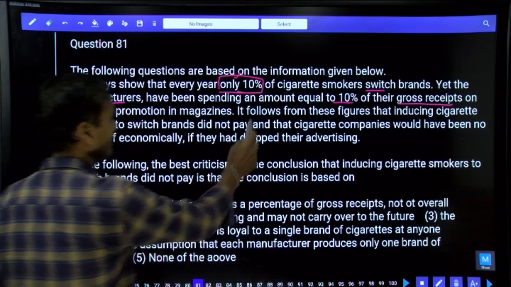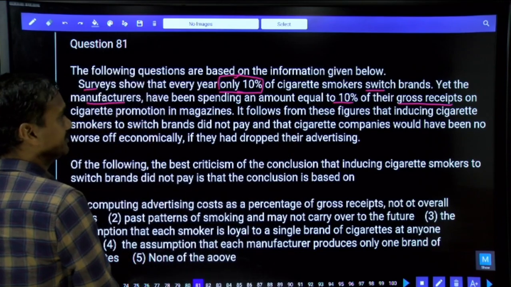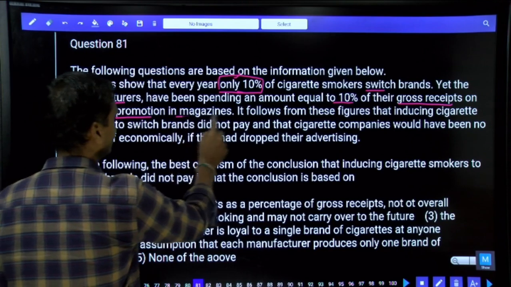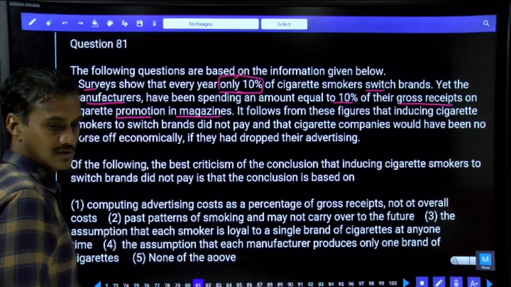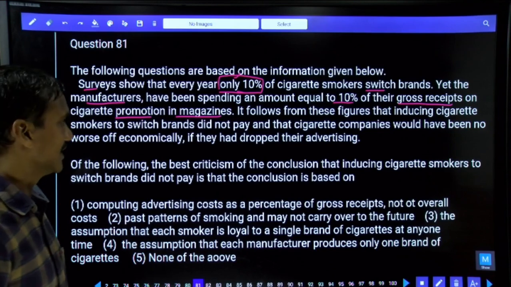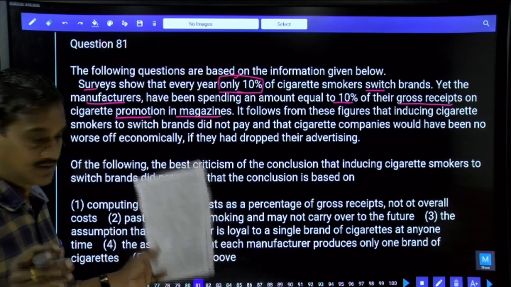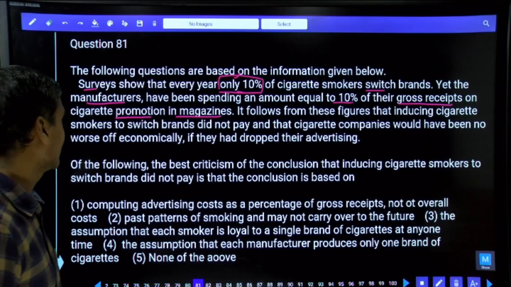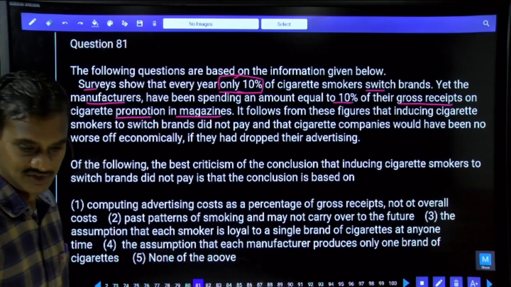Have been spending an amount equal to 10% of the gross receipts on cigarette promotion in magazines. Clear? A mere 10% of the people shift their brands, but on the total gross receipts, these companies are spending around 10% for their promotion in the magazines.